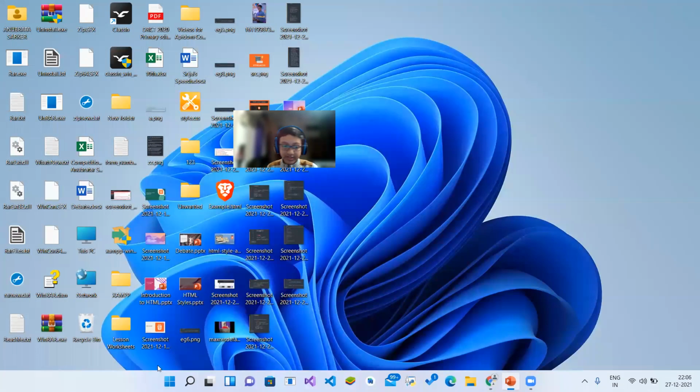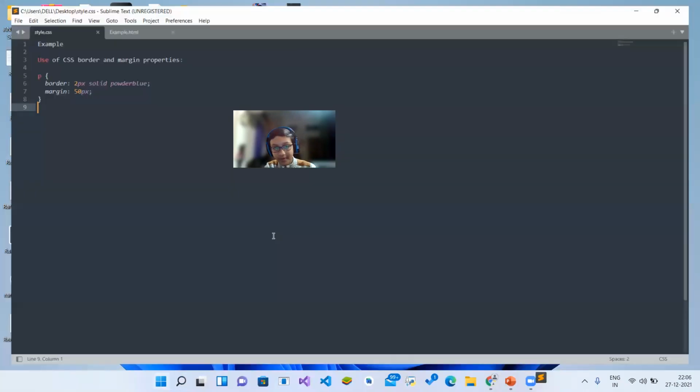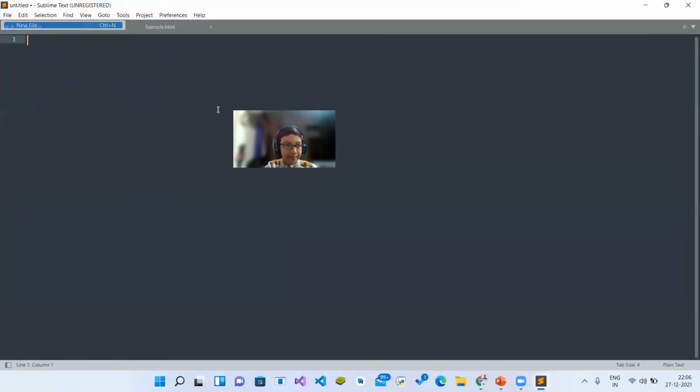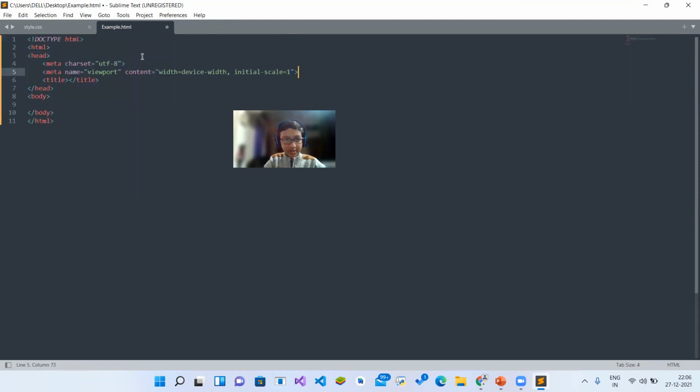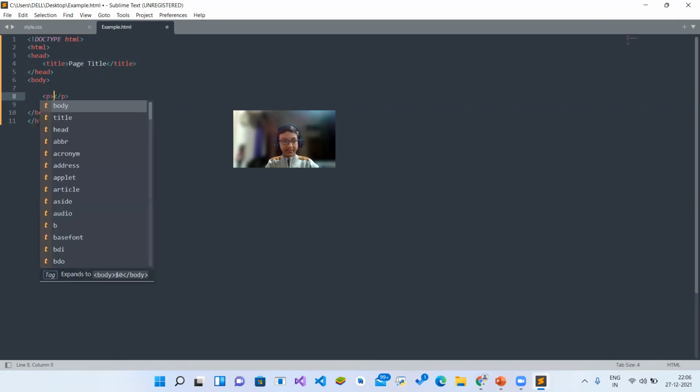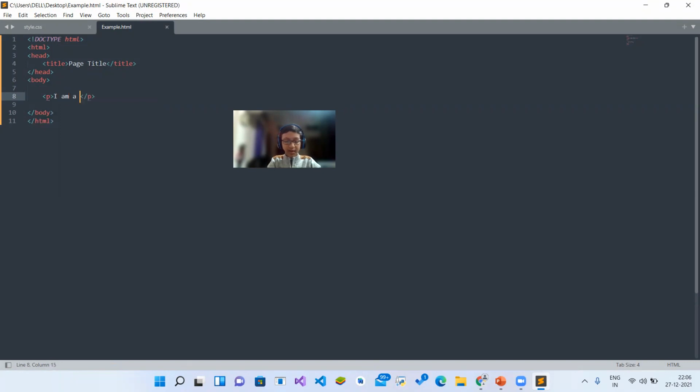Because when I'm coding here in Sublime Text, let me show it to you. In this example.html, I'm going to type a little bit of code. Here I'm going to type a p tag. Inside the p tag, I'm going to type I am a paragraph.